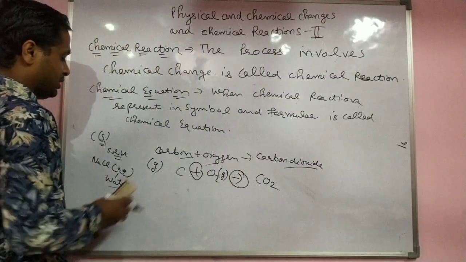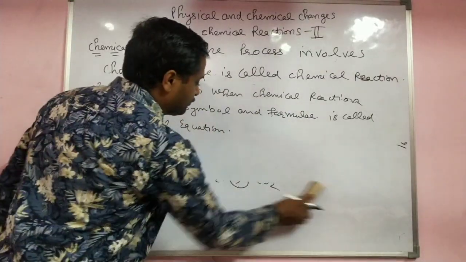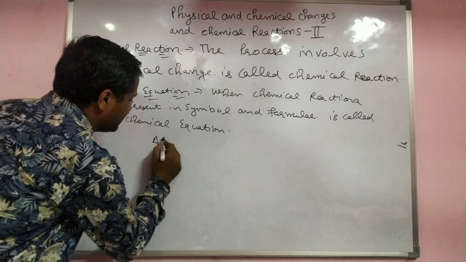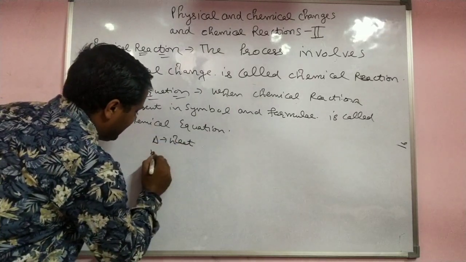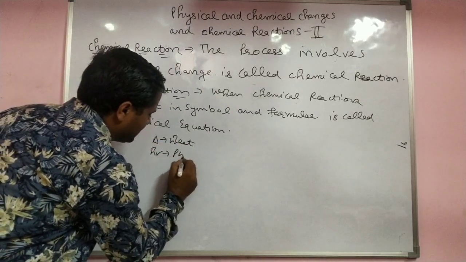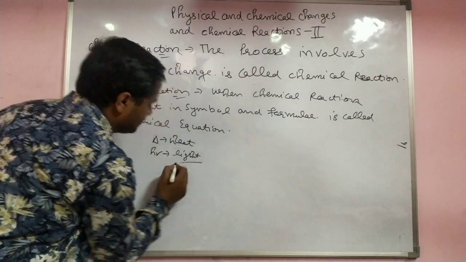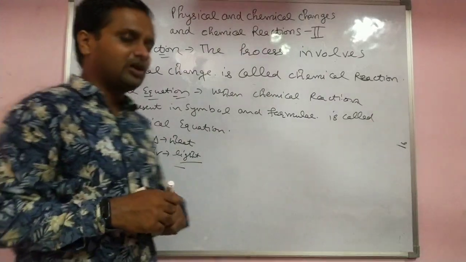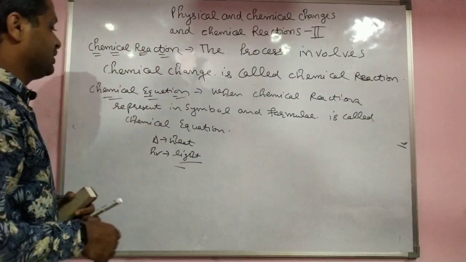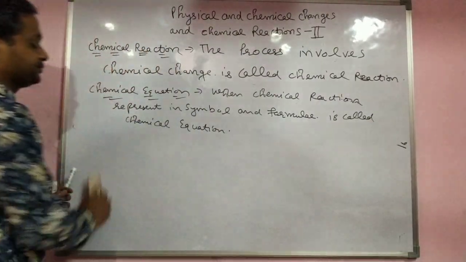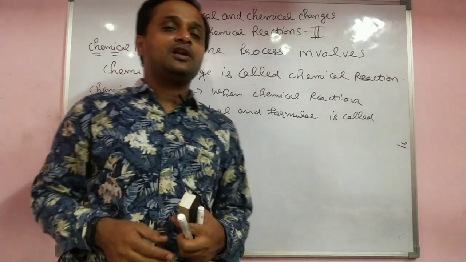Another symbol is also used: if a triangle sign is used, heat is there. If hv is written, it is a photochemical reaction, in the presence of light.